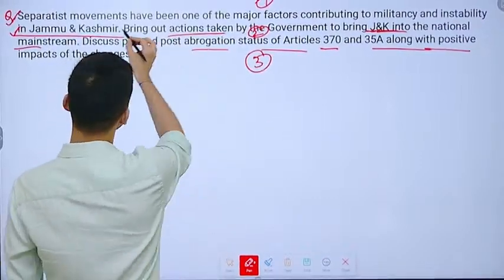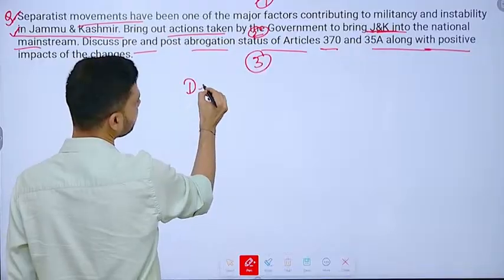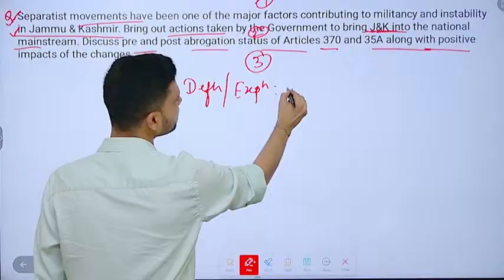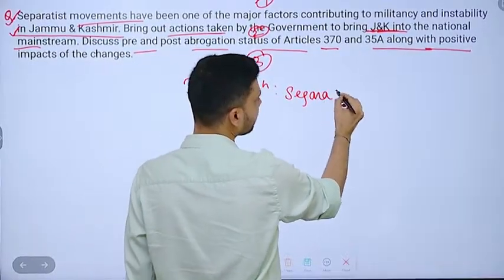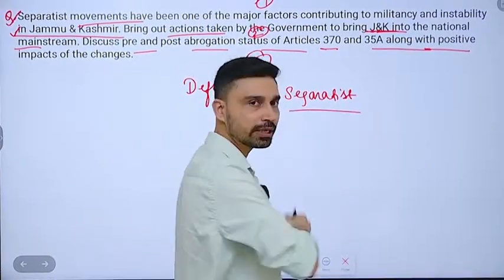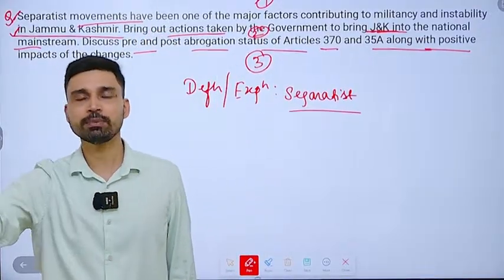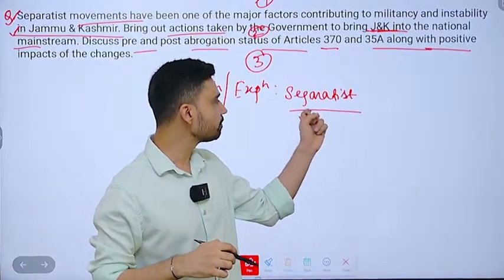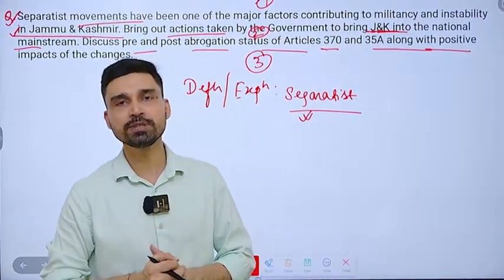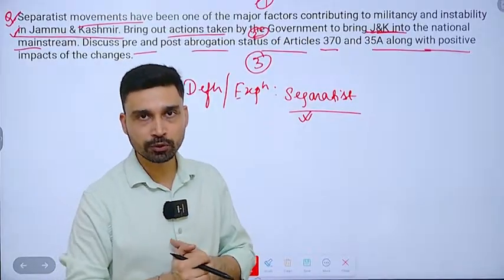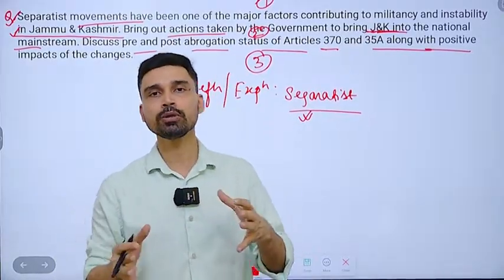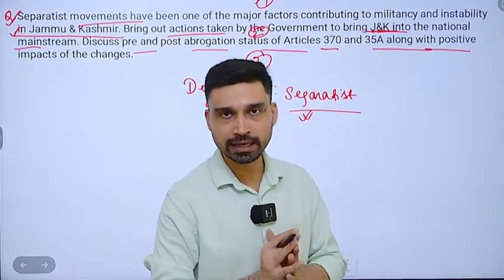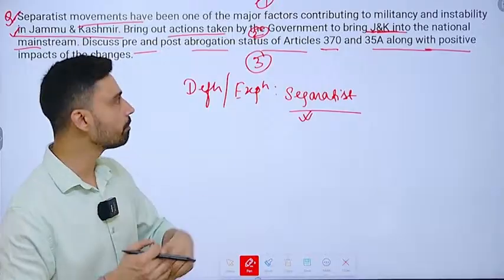So, first of all, separatist movement: you can start by explaining, rather than defining, the separatist movement. What is the separatist movement? Now see, here you have to ensure that you do not start your answer right from 1947, how separatism evolved in the regions of Jammu and Kashmir. That is not required here. When you talk about separatism, it simply means the ideology or the objective with which a particular group is continuously working against the state to ensure that a particular geographical area is seceded or separated from the Union of India. That is what we can define as separatism in the context of India.